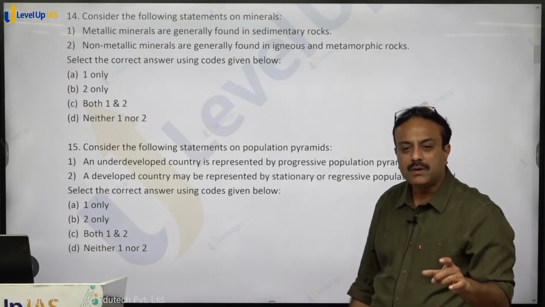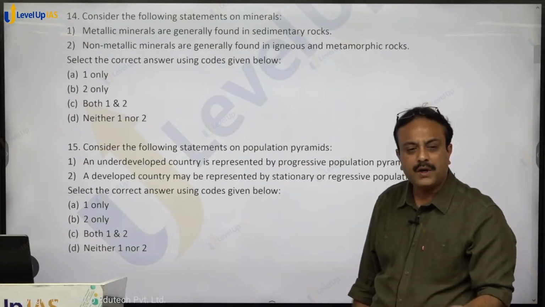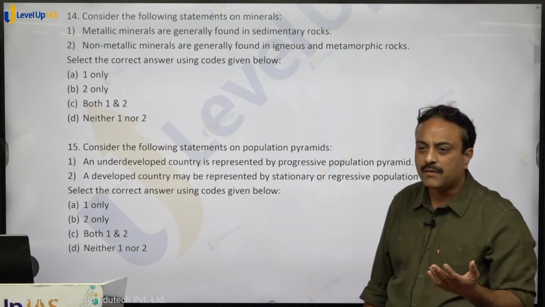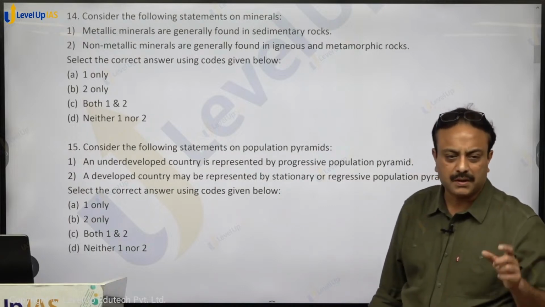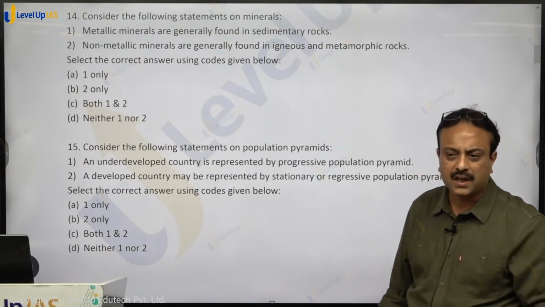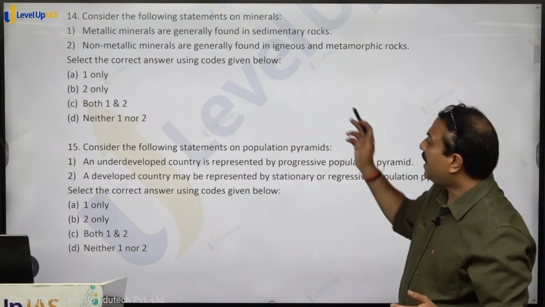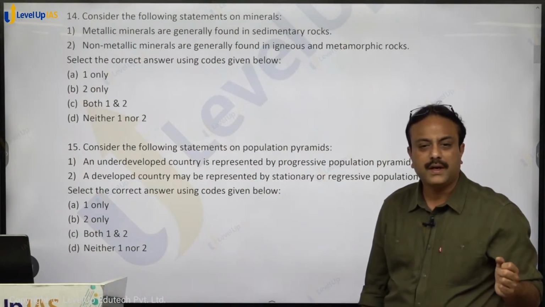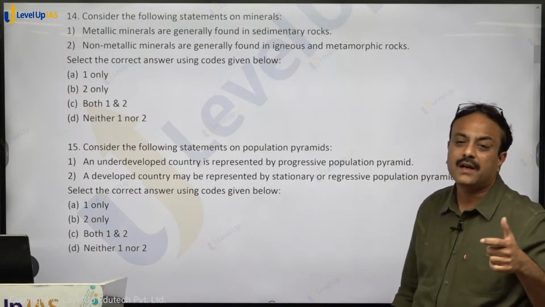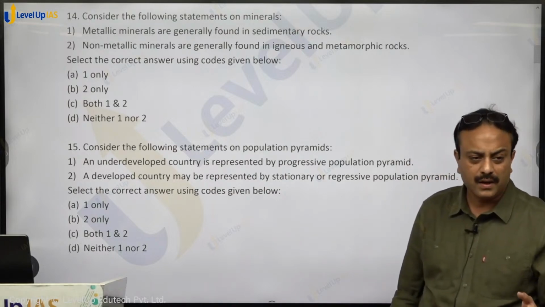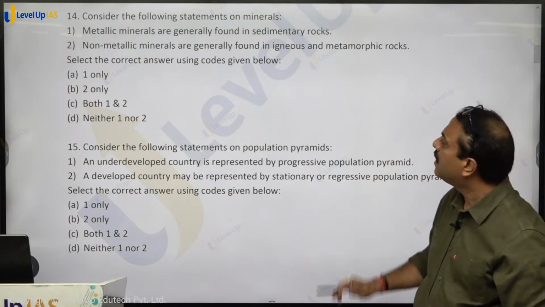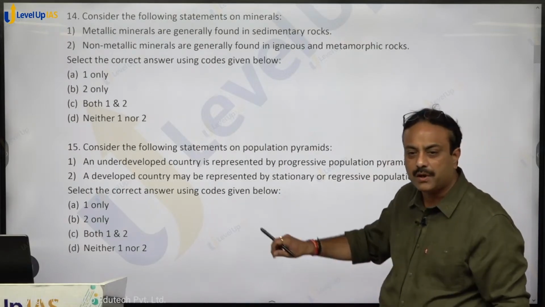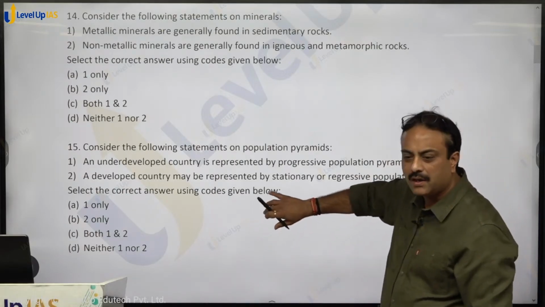Chota Nagpur Plateau, metallic minerals. Molten material moved out, lava spread over the area, and that resulted in a formation of metallic minerals over there. Chota Nagpur Plateau region, Odisha region, Jharkhand belt. Non-metallic minerals are generally found in igneous and metamorphic rocks. In igneous or metamorphic rock, non-metallic will not be found. You will find metallic minerals. So both the statements are wrong. So neither one nor two. Option D, D for dog, shall be the right answer. Clear on that?